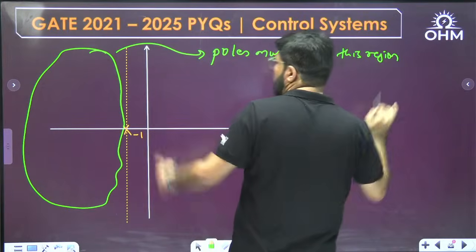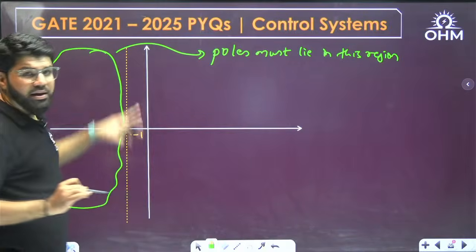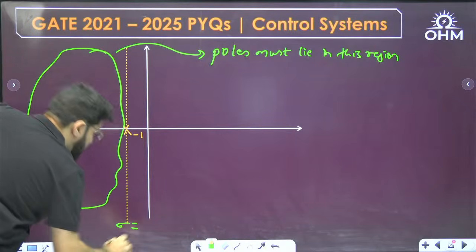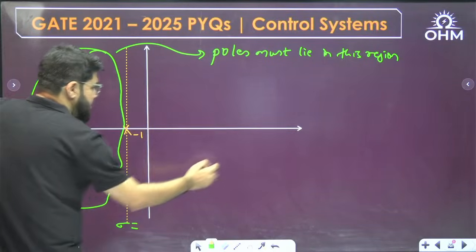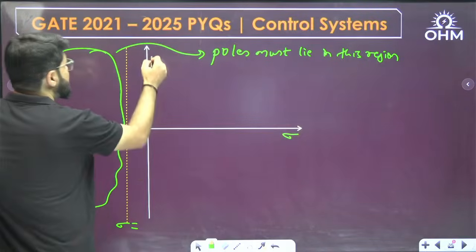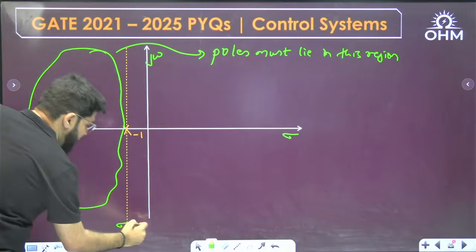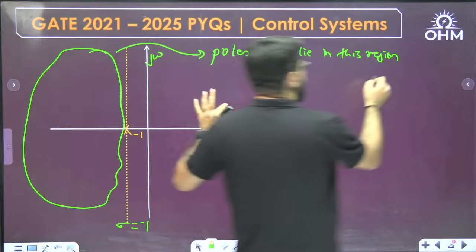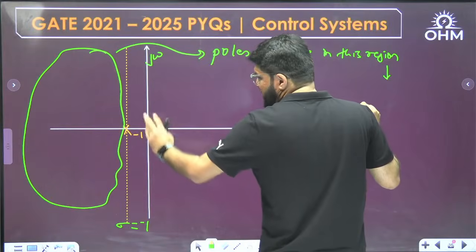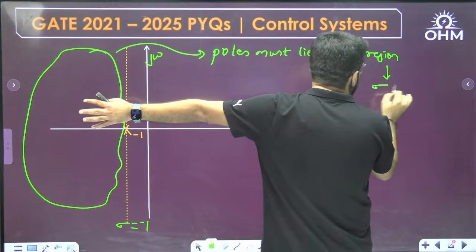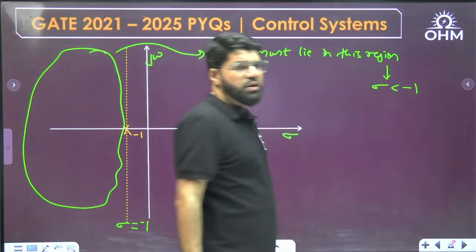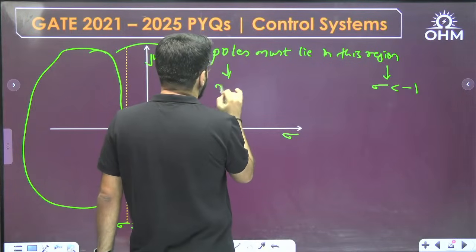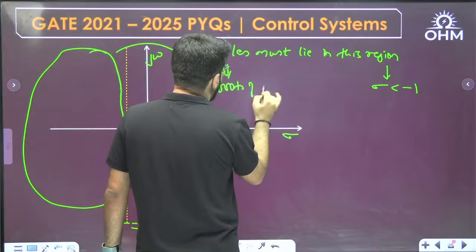What is the region? Now this is a line parallel to the y-axis. Any line parallel to the y-axis is given by the equation x equal to constant. X means sigma, the real axis. This is the sigma axis, and this is the j omega axis. Sigma equal to constant. What is the value of sigma? Minus 1. So the line is sigma equal to minus 1. You want the left of the line, that means sigma less than minus 1. And poles mean roots of the characteristic equation.